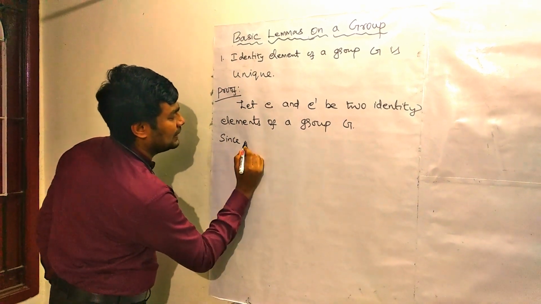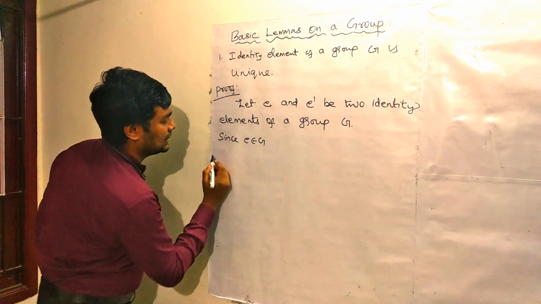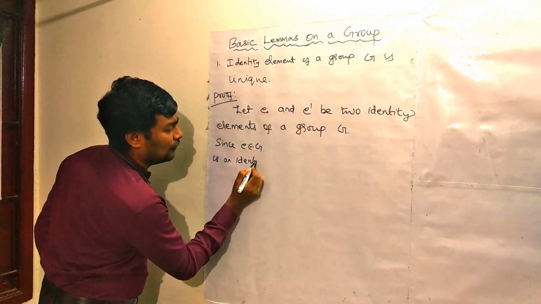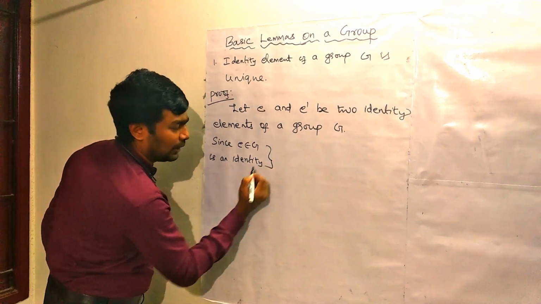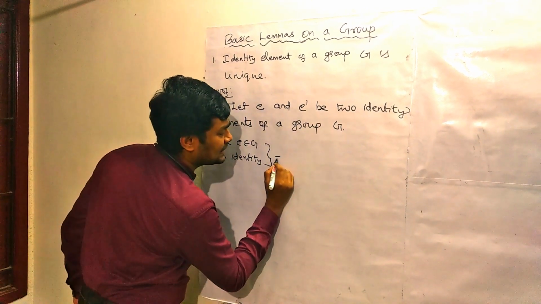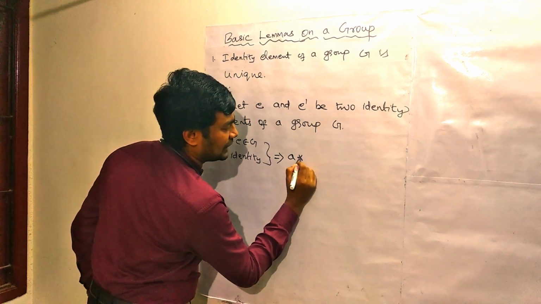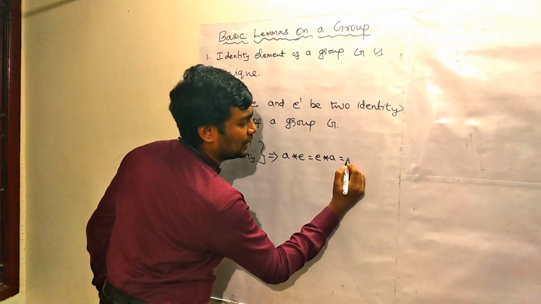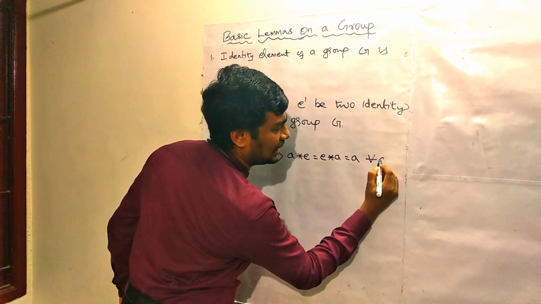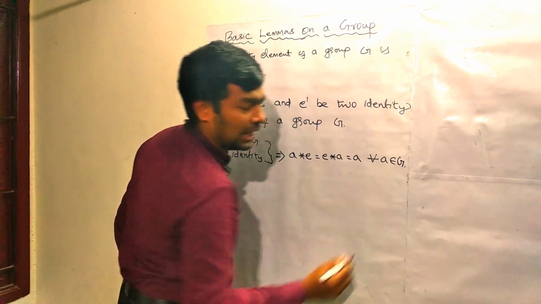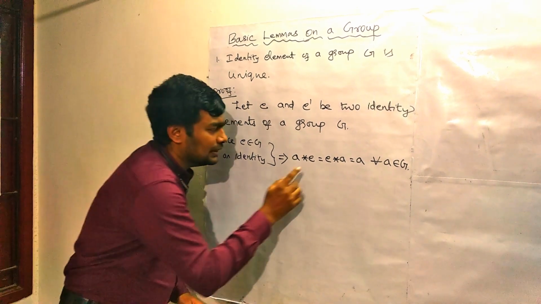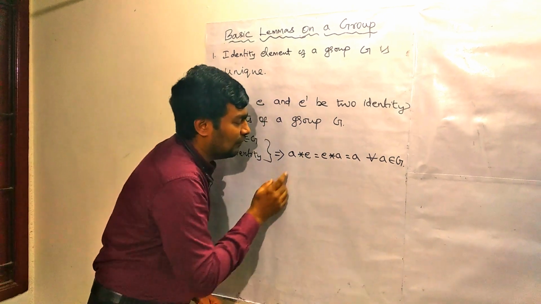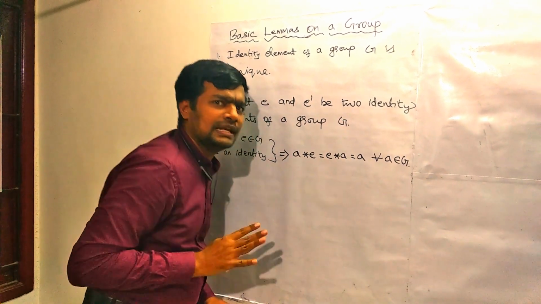Since E belonging to G is an identity, we know the identity property, right? What does the identity property say? A star E equal to E star A equal to A for every A belonging to G. Am I right? This element E is one fixed element, whereas this A is not a fixed element.